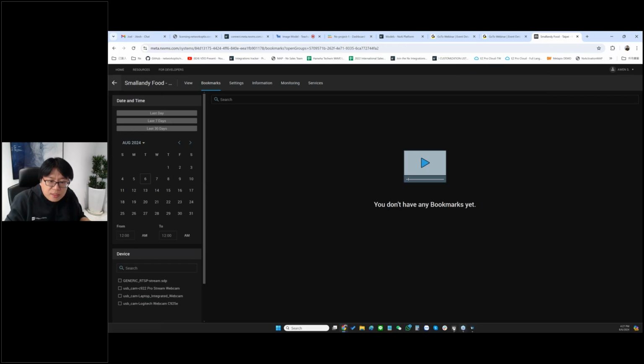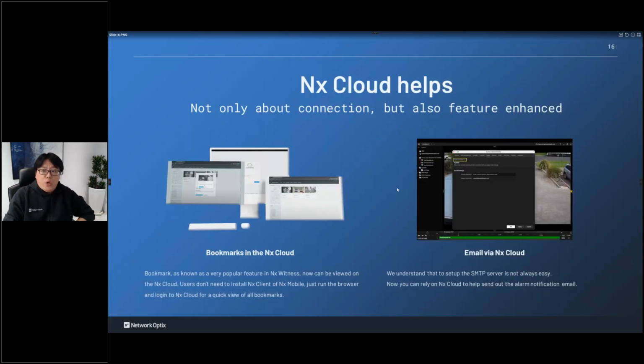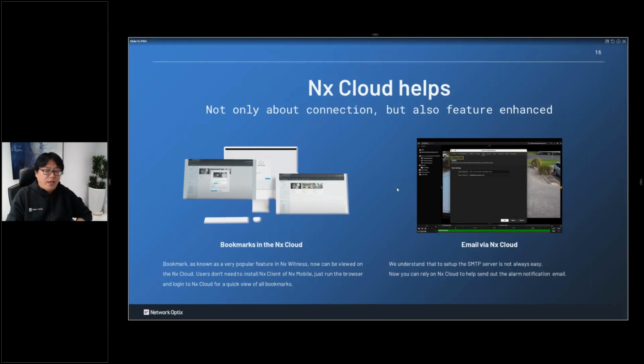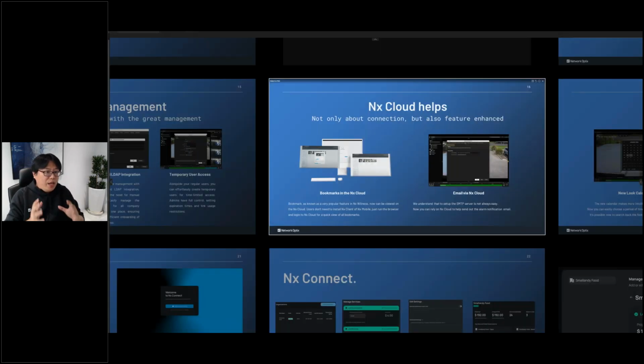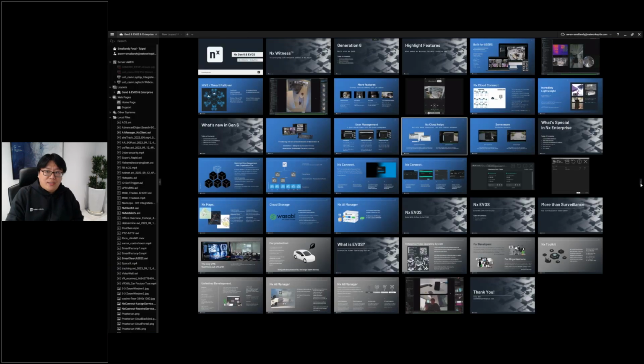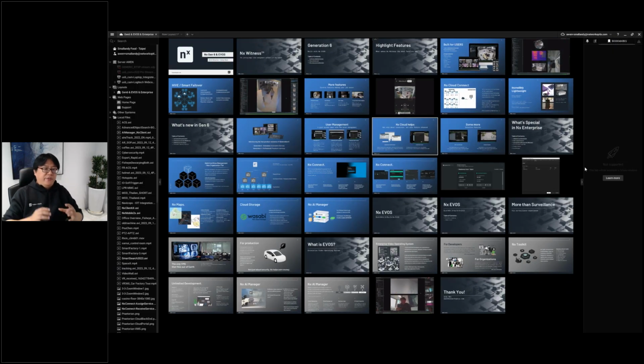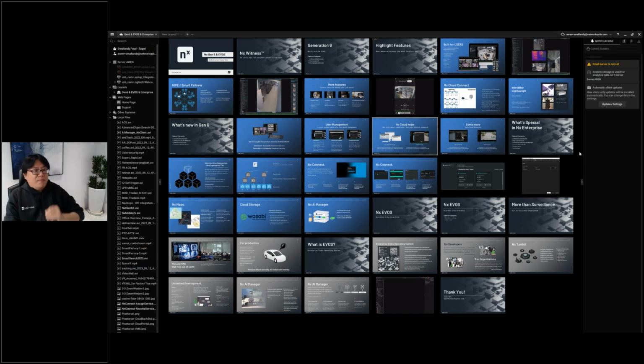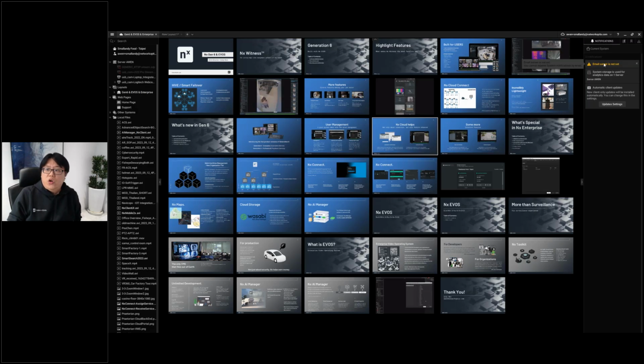Okay, so let me go back to the NX client. And another one is email via NS Cloud. We noticed that a lot of customers, when they install the NS server, don't set up an email SMTP server. So what is an SMTP server? That is a server for you to send out email. If you don't configure an SMTP server in NS server, you cannot send out email as a notification. As you can see in the right side notification panel, with a lot of customers we always see that the email server is not set.